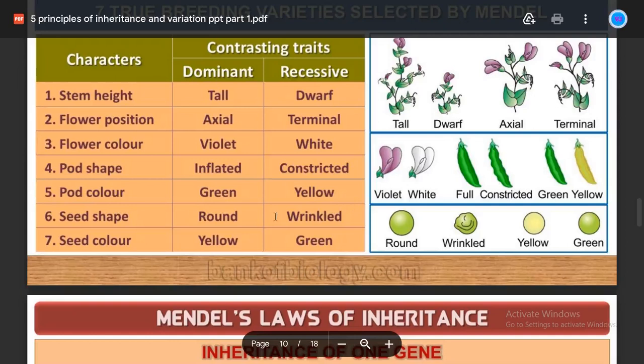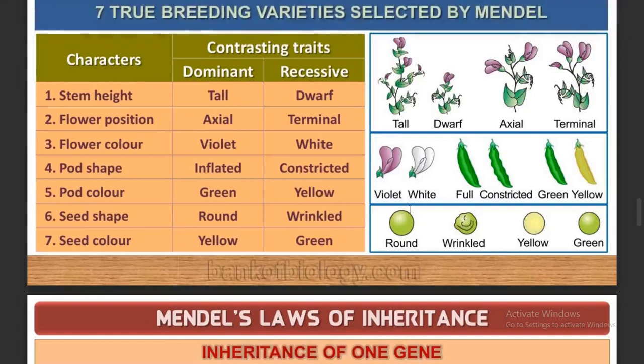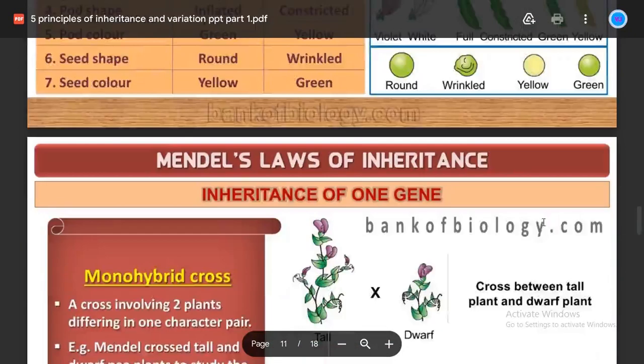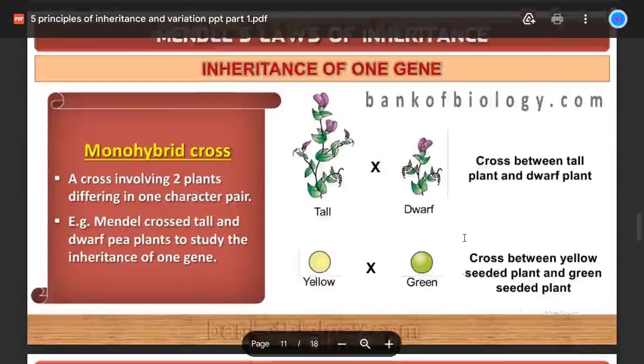Seed shape: round is dominant, wrinkled is recessive. Seed color: yellow is dominant. Very important, because with this we will be learning about dihybrid cross. So remember, yellow is dominant seed color and green is recessive. That's all. Now let's come to the next concept.